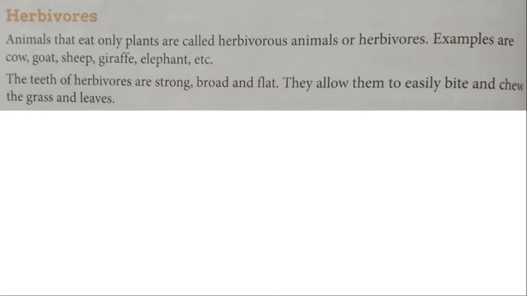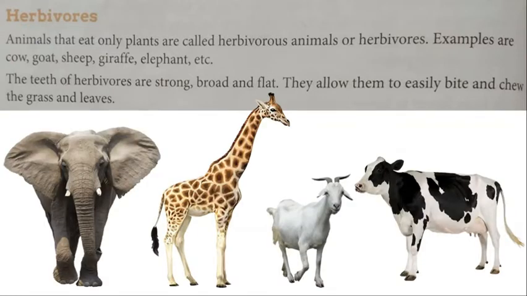Animals that eat only plants are called herbivorous animals or herbivores. Examples are cow, goat, sheep, giraffe, elephant, etc. The teeth of herbivores are strong, broad and flat. They allow them to easily bite and chew the grass and leaves.